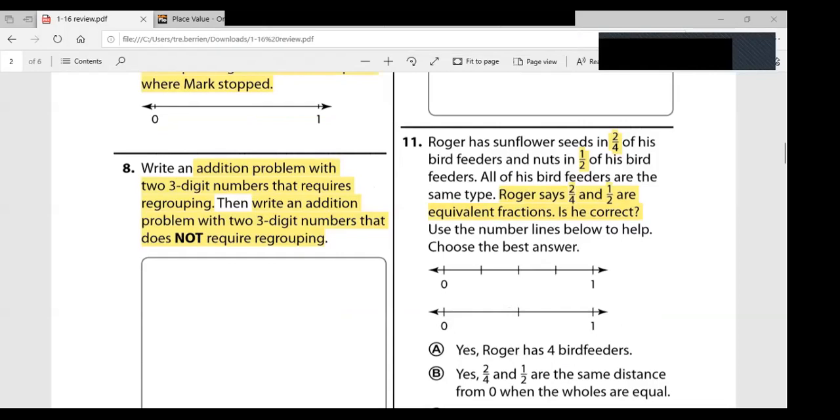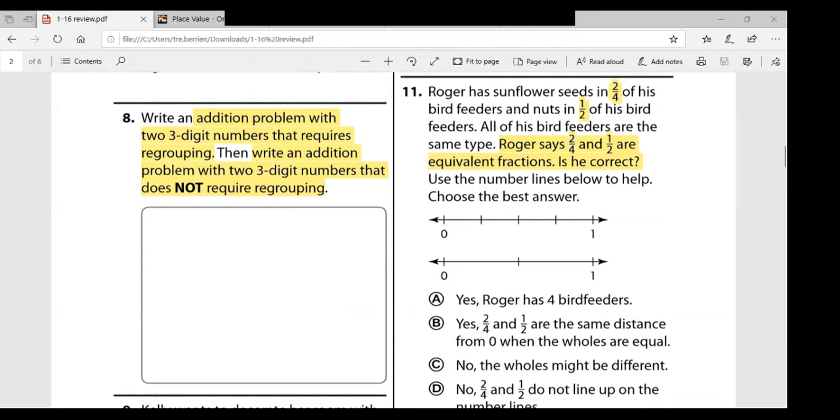All right, number 11 says, Roger has sunflower seeds in 2/4 of his bird feeders and nuts in 1/2 of his bird feeders. All of his bird feeders are the same type. Roger says 2/4 and 1/2 are equivalent fractions. Is he correct? Use the number lines below to help. Choose the best answer. Now, instead of me showing you, we're just going to go over this, so make sure you're listening along.